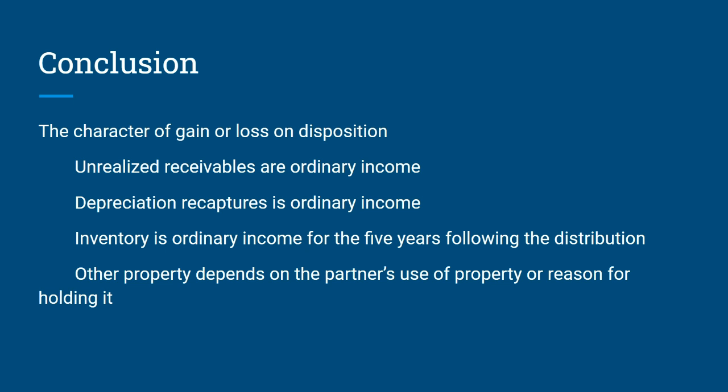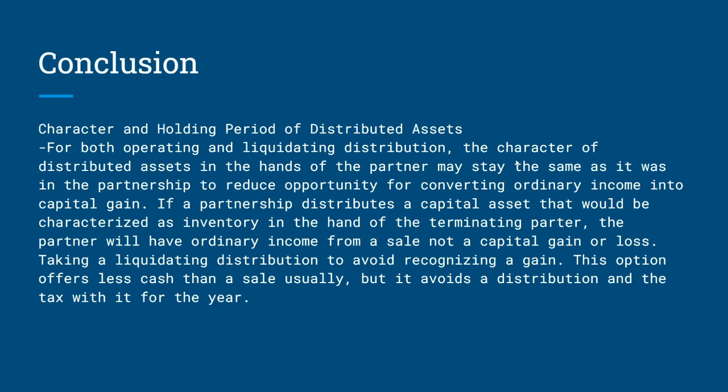Depreciation recapture is ordinary income. Inventory is ordinary income for the first 5 years. Then it will change depending on how it's utilized by the partnership. And other property depends on the partnership's use of the property or reason for holding it, if it is being used by the partnership in some way or another.